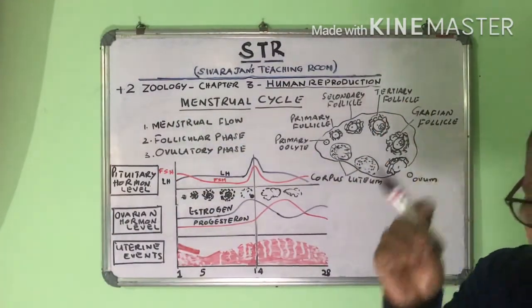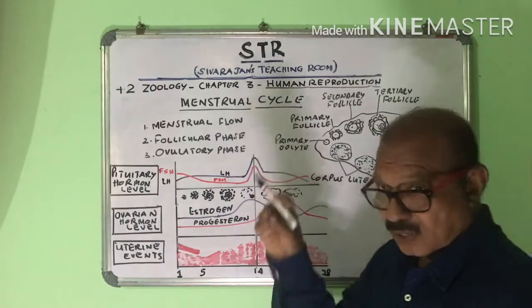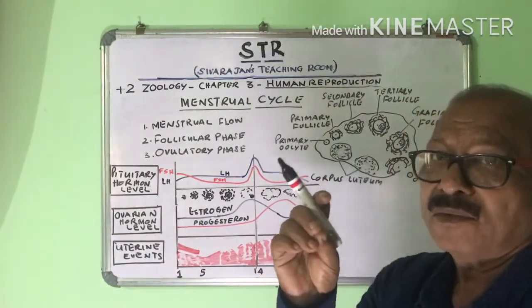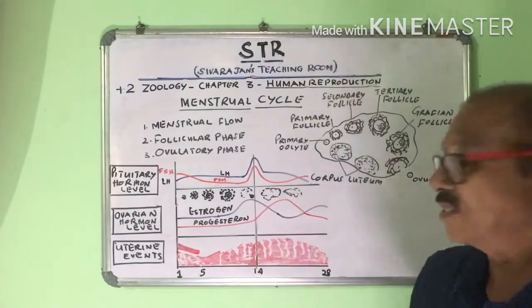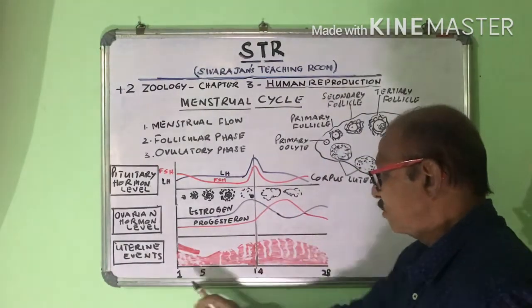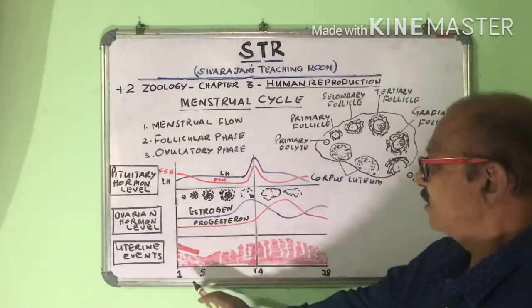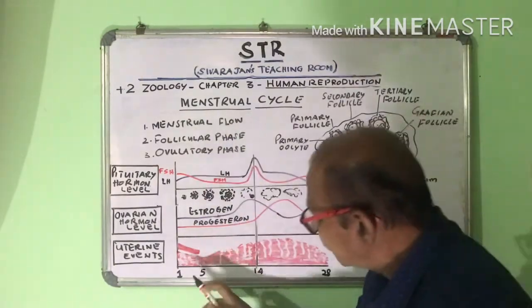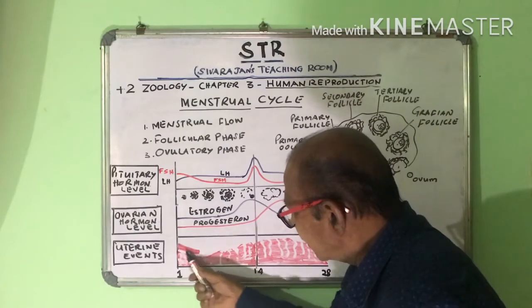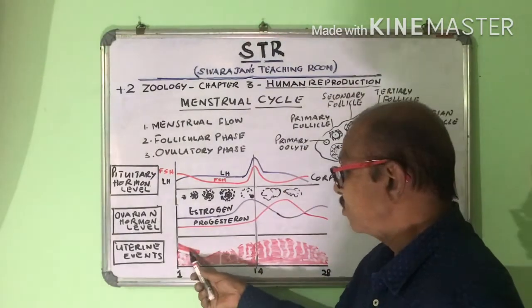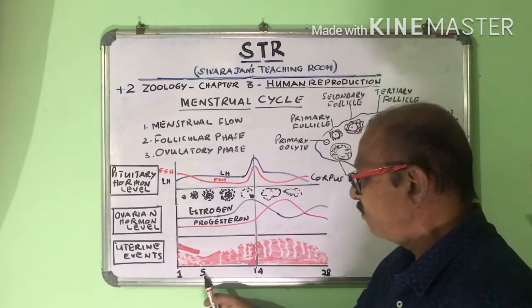So when the menses begins, there occurs bleeding, and the bleeding continues for the first 5 days of the menstrual cycle. The red line I have mentioned here represents the menstrual flow, from the 1st day to the 5th day.